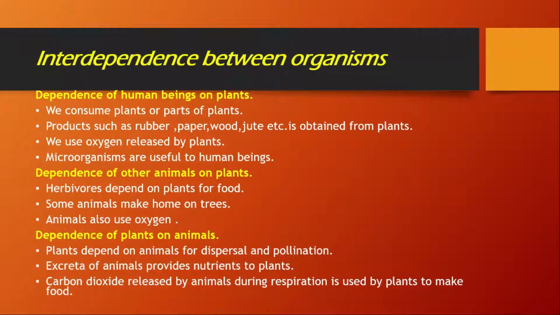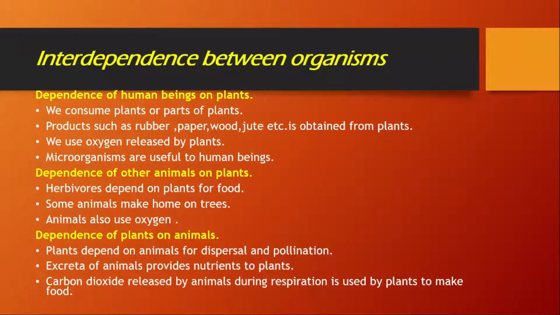And even the plants depend on the animals. How? The plants depend on humans and other animals for helping them in dispersal of seeds and also in pollination. Also, the excreta of animals produces nutrients which are essential for the growth of plants.